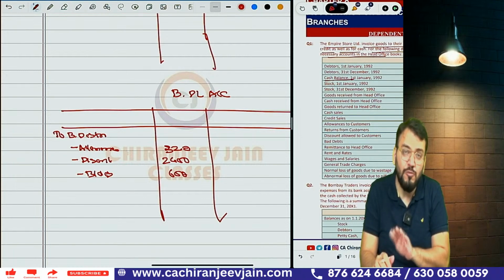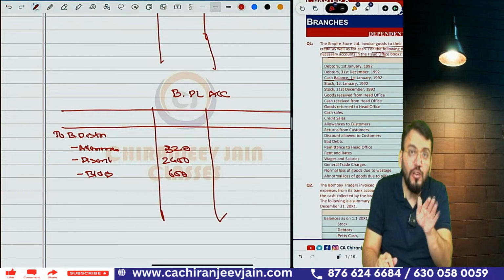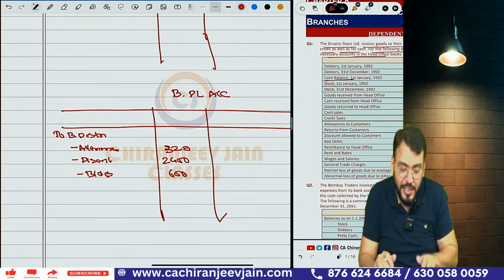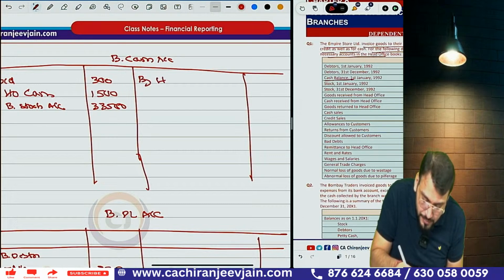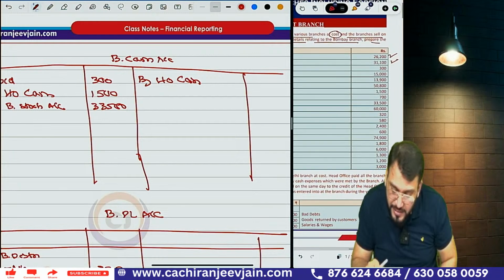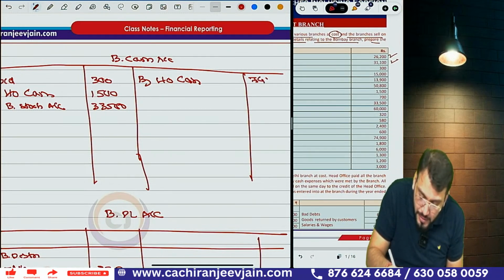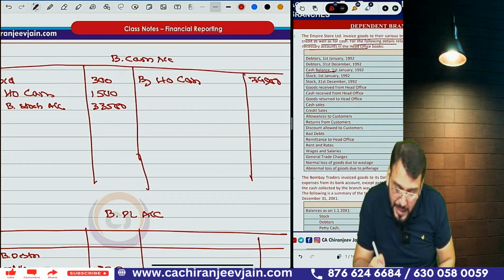Then remittance to head office. Remittance to head office means what? Amount has been transferred by branch to HO. So your HO cash will increase and branch cash will decrease. So come to branch cash account and then by HO cash. How much remittance? Remittance is 74,900. Got this point?